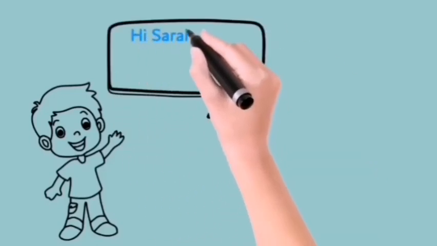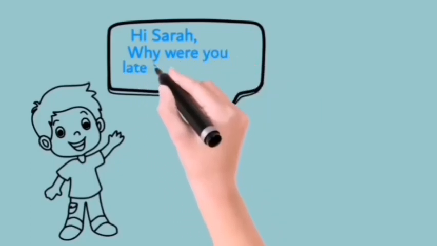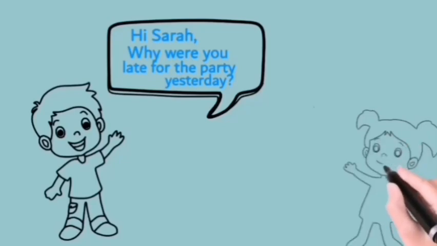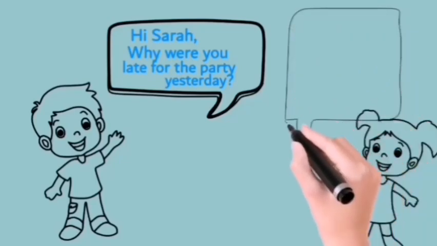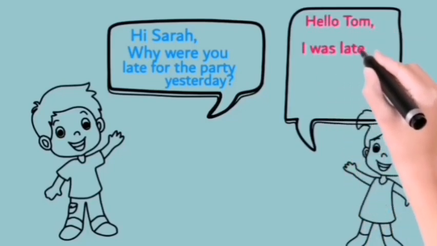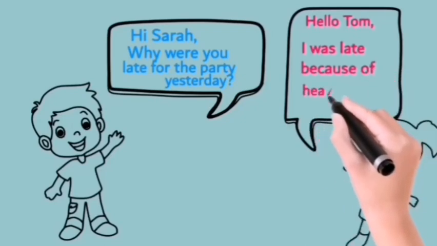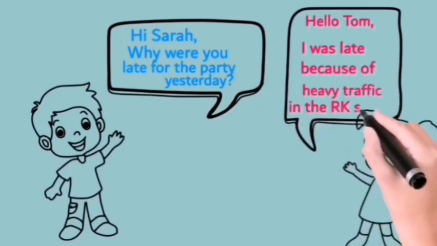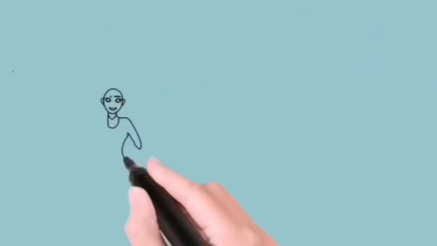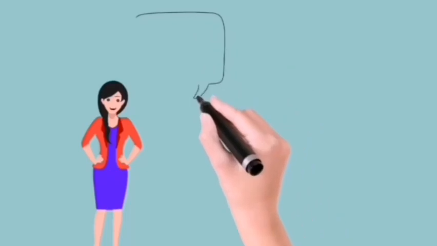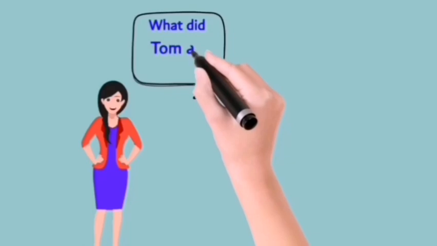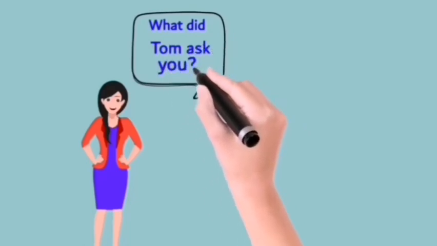Now listen to our conversation between Tom and Sarah. Hi Sarah, why were you late for the party yesterday? Hello Tom, I was late because of the heavy traffic in the Arch Street. This is our direct conversation between two speakers, so we can call this type of conversation direct speech. Now, when we convey this conversation to a third person, that is called indirect speech or reported speech.